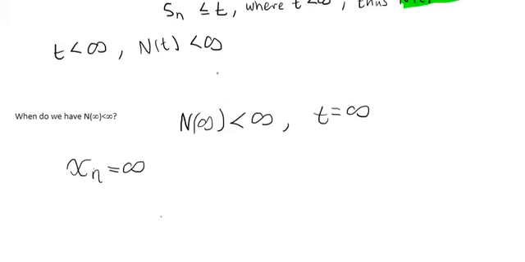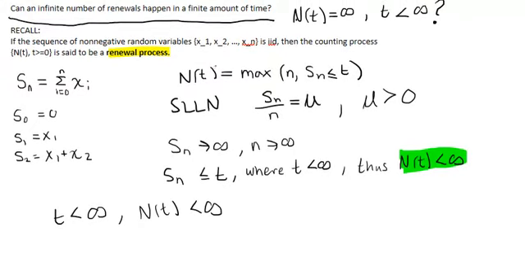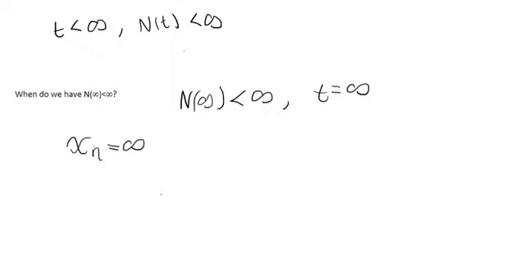Now recall, from the previous video, S is defined as the cumulative renewal time, and X is the time between renewals. So X2 would be the time between renewal 1 and the second renewal. Xn is the time between renewal n minus 1, X sub n minus 1, and X sub n. So we need one of these, which would be the last one, X sub n, to be infinite. And that's the only time in which we'd have a finite number of renewals in an infinite time frame.